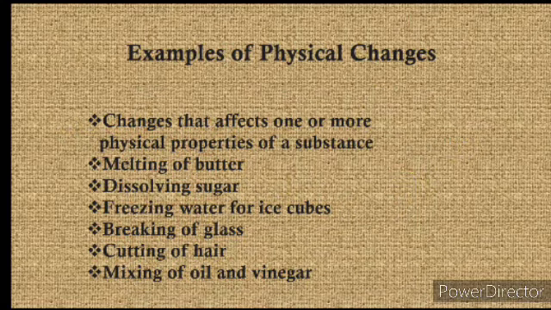Now there are some examples of changes that affect one or more properties, and which properties? Physical properties of a substance. So here you can see melting of butter. When you heat the butter, it will melt, and it is a reversible change, because if you put it in a freezer, or if the temperature is decreased, then it can go back to its form. It can be solid again.